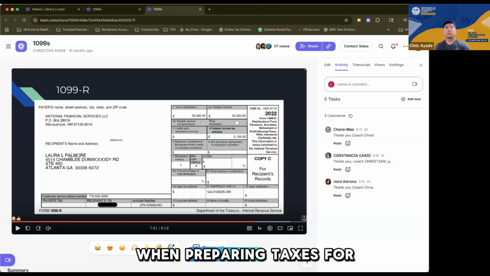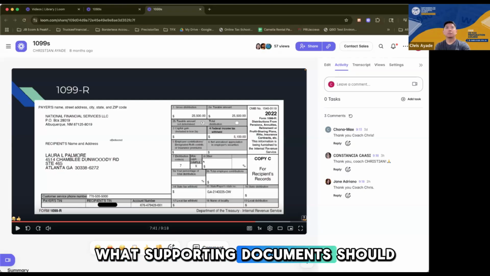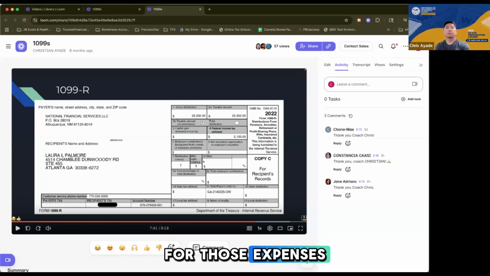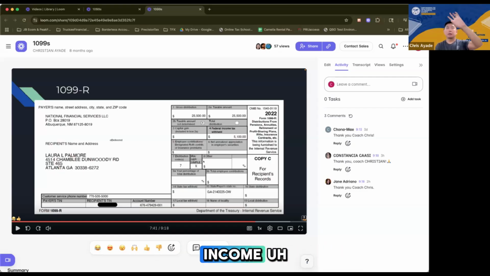When preparing taxes for a client who worked as self-employed and gave you an Excel file listing all their expenses, is it safe to rely on just the Excel file? What supporting documents should you request from the client for those expenses? Generally, if they give you an Excel file, you take it as it is. In a P&L format, for example, they list self-employment income and then all the expenses.